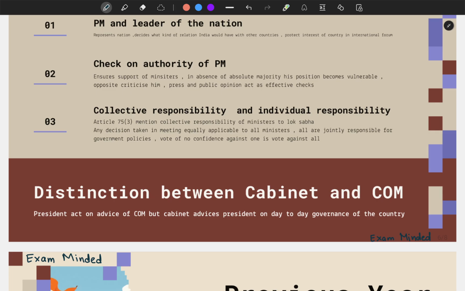In the Council of Ministers, the Prime Minister may or may not consult the ministers below the rank of Cabinet Minister, but in the Cabinet, they are the most trusted colleagues of the Prime Minister. The Prime Minister always consults these people, and for the day-to-day working of the government, the Council may rarely meet, but the Cabinet is meeting regularly. I hope this difference is clear to you.